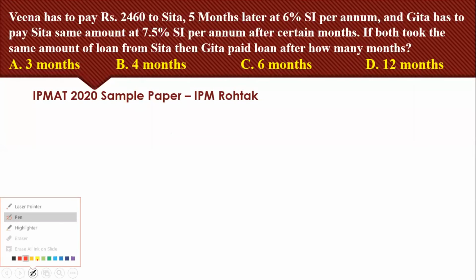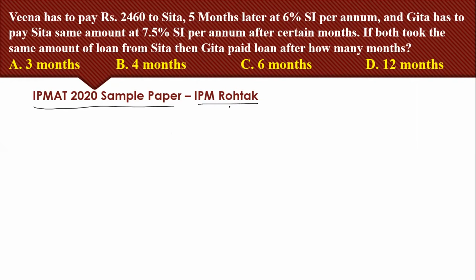This question is from the IPMAT 2020 sample paper released by IPM Rohtak. The question is from simple interest and compound interest. Let's read. Veena has to pay 2,460 to Sita 5 months later at 6% simple interest per annum. Okay, so what is 2,460? This is the amount that is to be paid back, and Geeta has to pay Sita the same amount, that is 2,460, at 7.5% SI per annum after certain months.